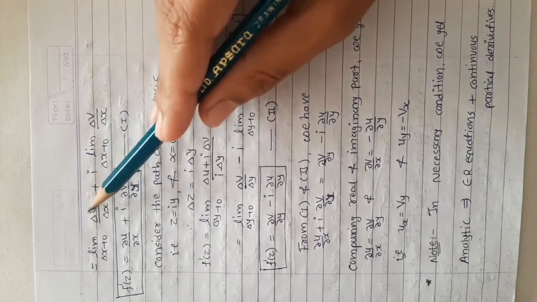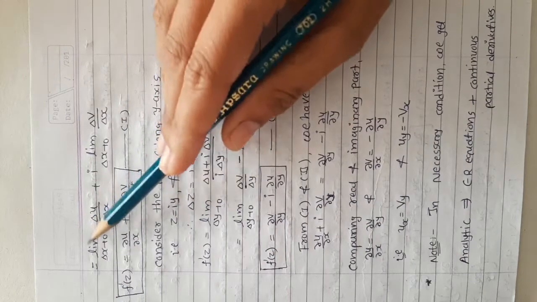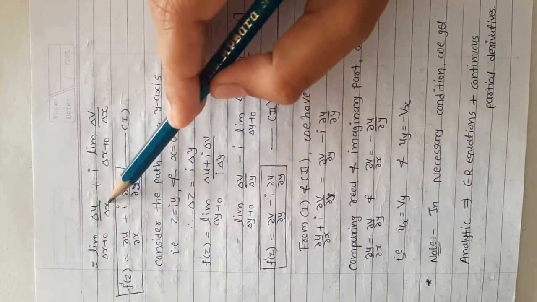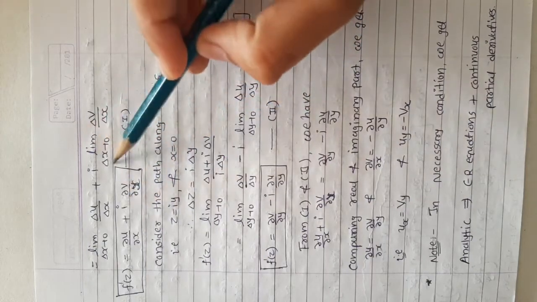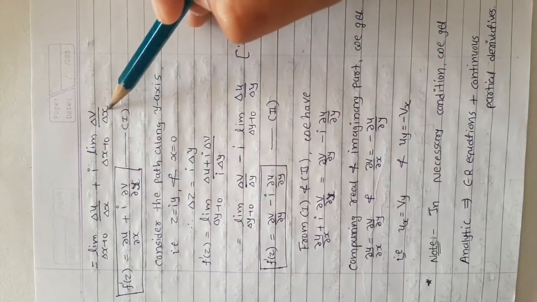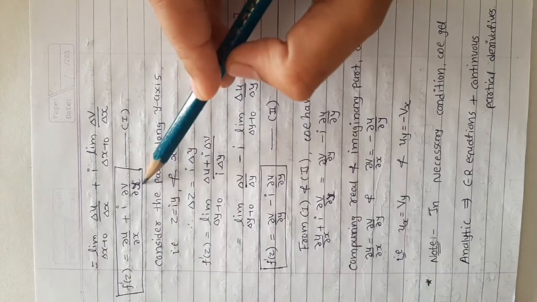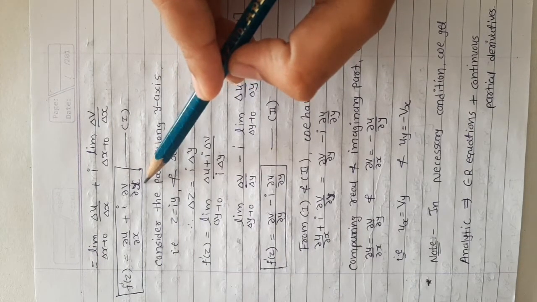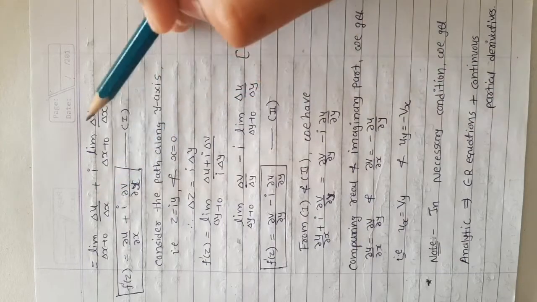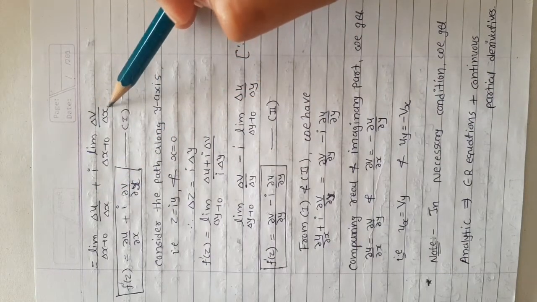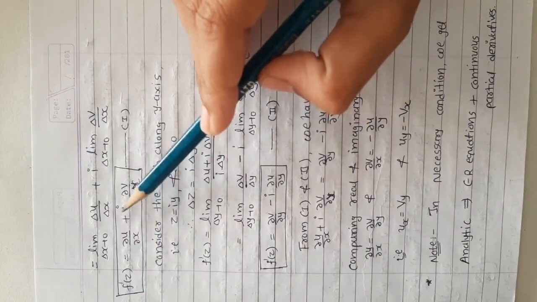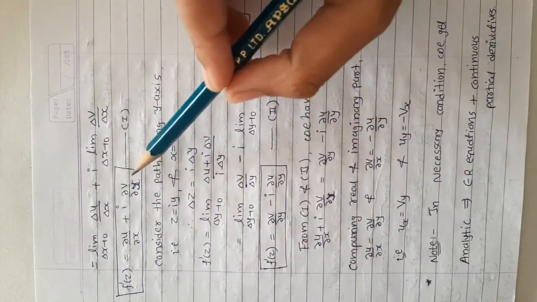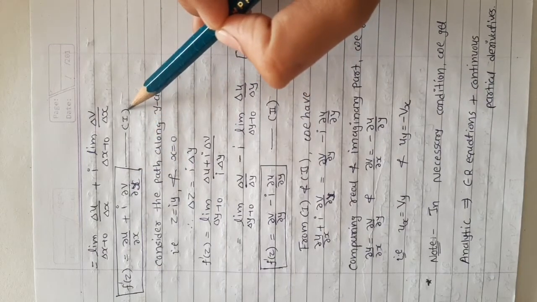But we know that limit Δx tends to 0, Δu by Δx is ∂u/∂x plus i, limit Δx tends to 0, Δv by Δx is ∂v/∂x. It is known as the partial derivative of u with respect to x and the partial derivative of v with respect to x. So f'(z) equals ∂u/∂x plus i ∂v/∂x. This is our equation number 1.